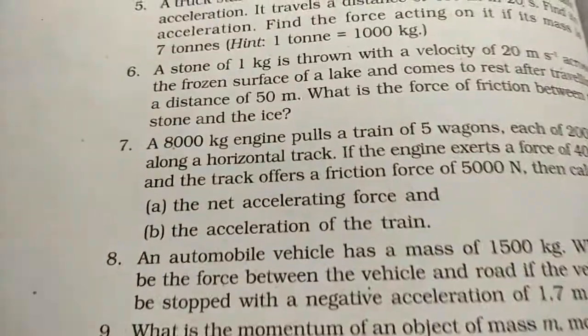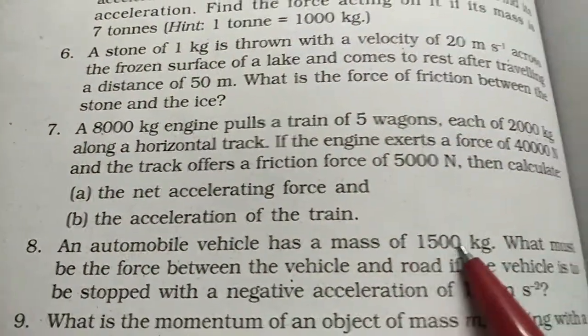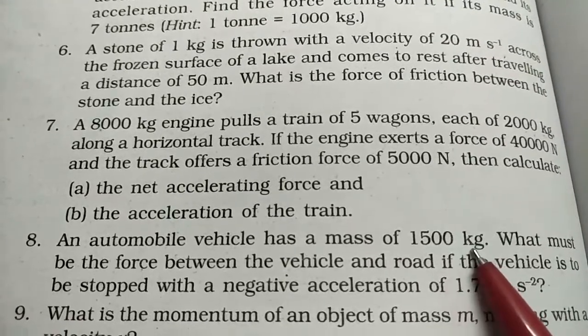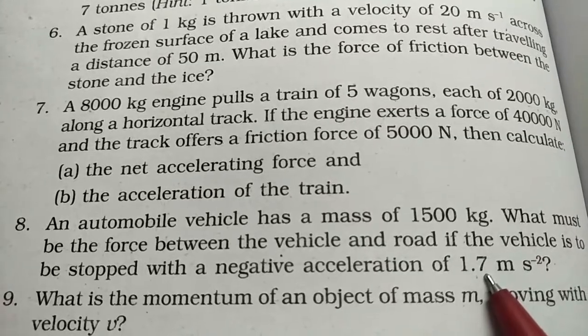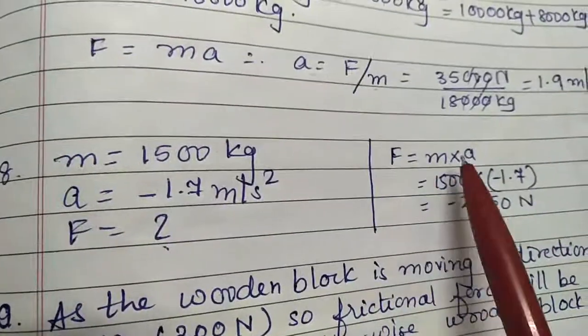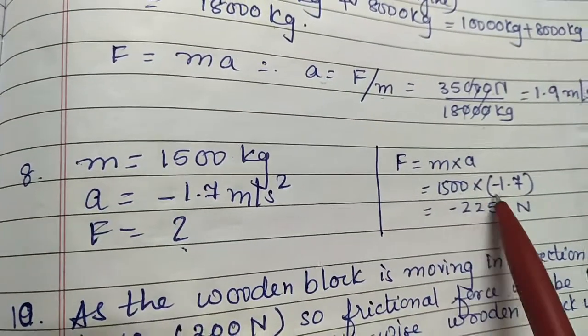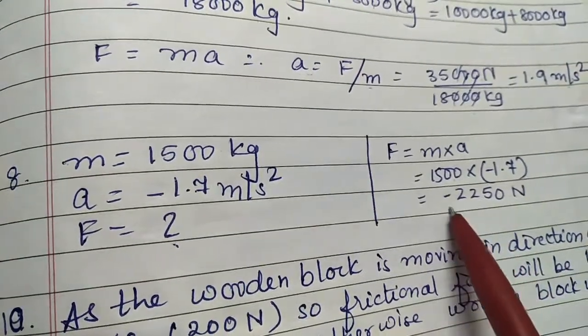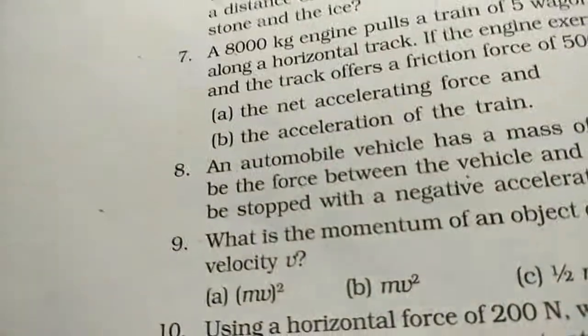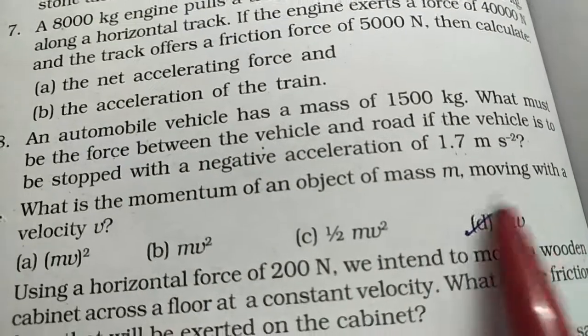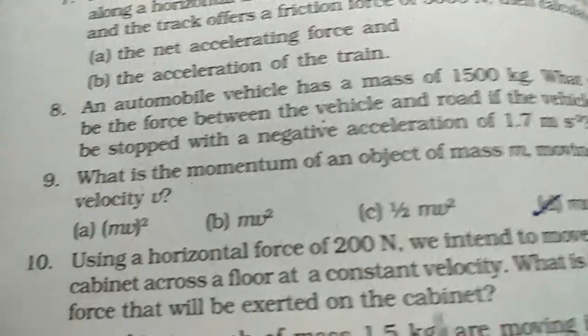The next question is the 8th question. An automobile vehicle with a mass of 1500 kg and negative acceleration of 1.7, and we have to calculate the force. Now for that you have F is equal to MA, so 1500 multiplied by 1.7, that will give you minus 2250 Newton. So the force will be negative here. Now the next question is question number 9. What is the momentum of the moving body? That is M into V.